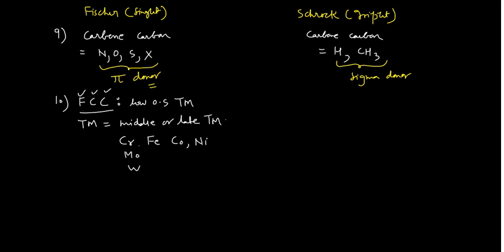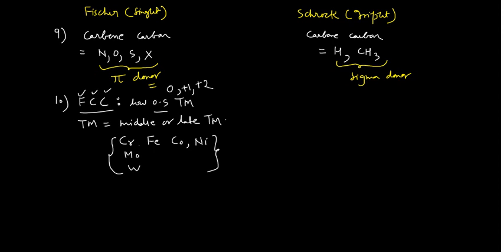So these are the middle or the late transition metals. When these transition metals are present on the complex, then you can simply identify such complexes as the Fischer carbene complexes. And of course the metal would be in a lower oxidation state, sometimes 0, sometimes +1, sometimes +2. These are the lower oxidation states which are identified in the Fischer carbene complexes.